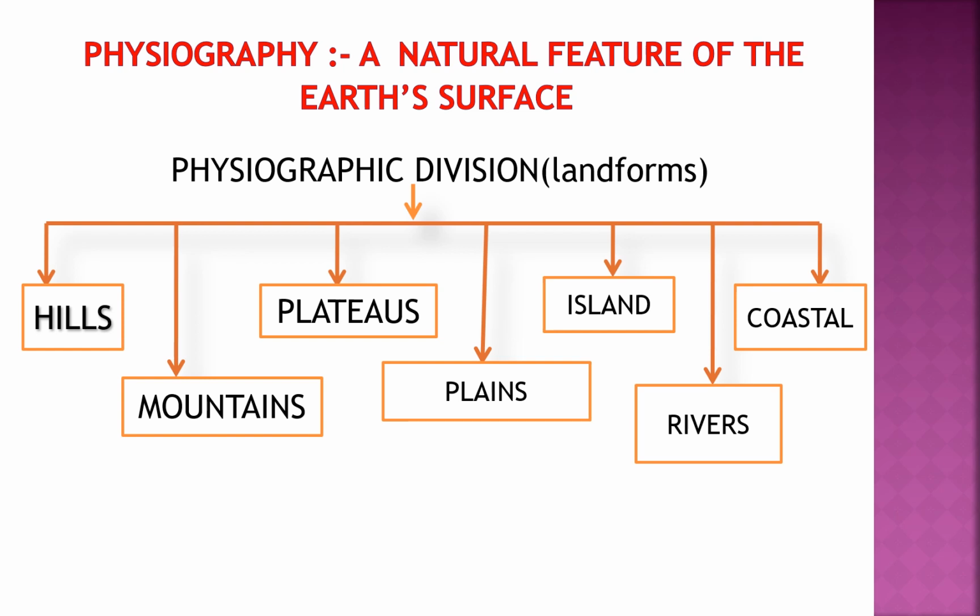So students, physiography is the natural features of the earth's surface. In simple words, we can also call it landforms. Let's take one example to understand. As you all know, when we are traveling to our village by roadways or railways, we can see various landforms nearby such as hills, plains, mountains, plateaus, rivers. These landforms are formed due to the internal and external movements of the earth's surface that we have already learned in standard 9 in the chapter endogenetic and exogenetic movement.